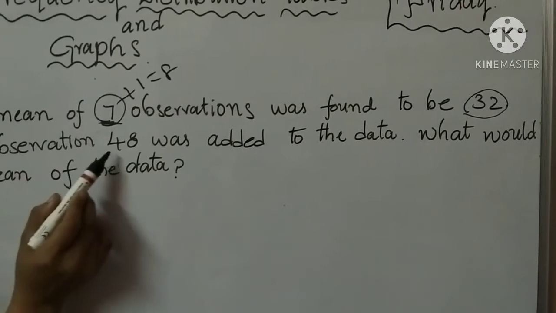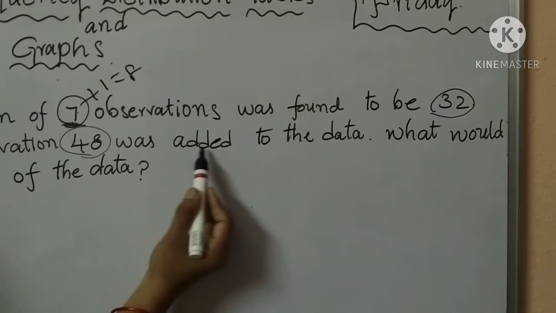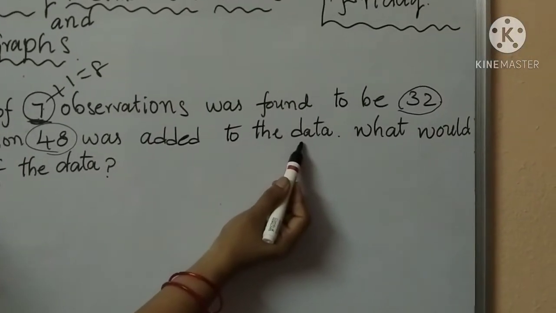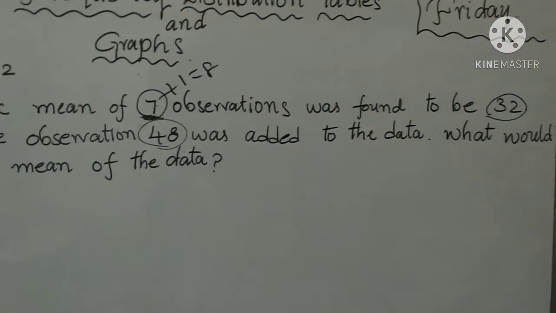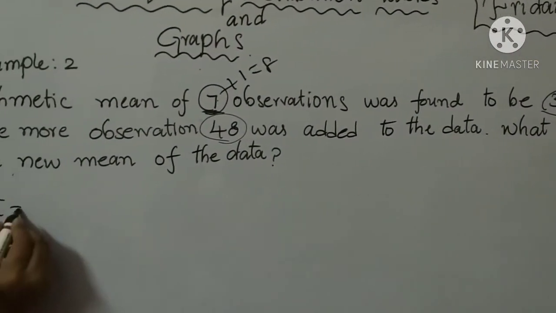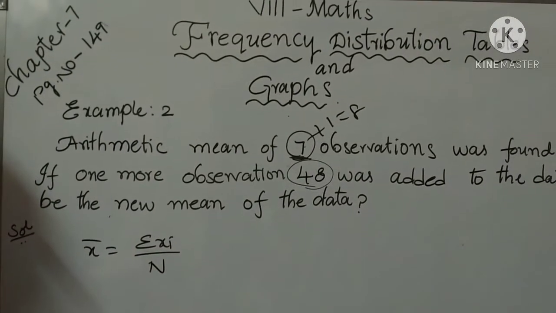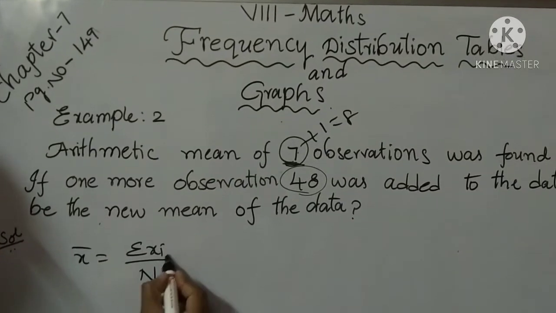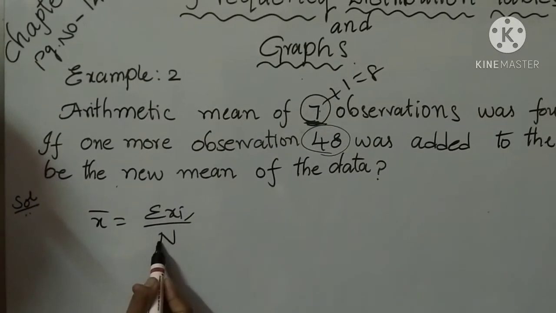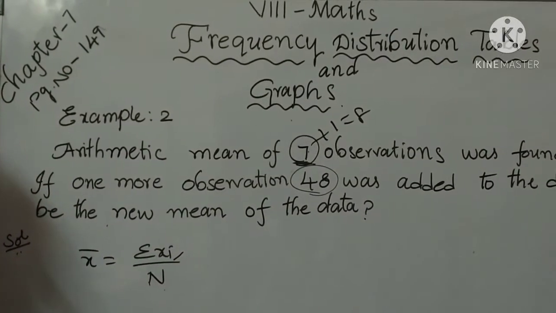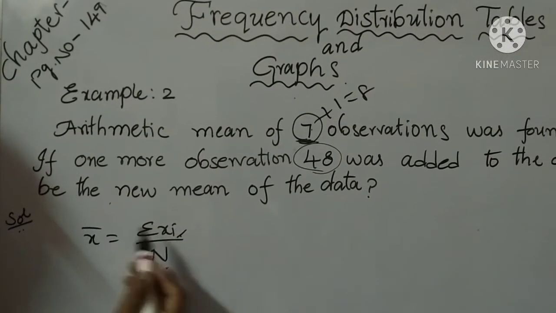If one more observation, 48, is added, so 7 plus 1 equal to 8 observations were in the data. What would be the new mean of the data? We know that the arithmetic mean x bar equals sigma xi by capital N. Here sigma xi means the sum of all observations, and N is the number of observations.